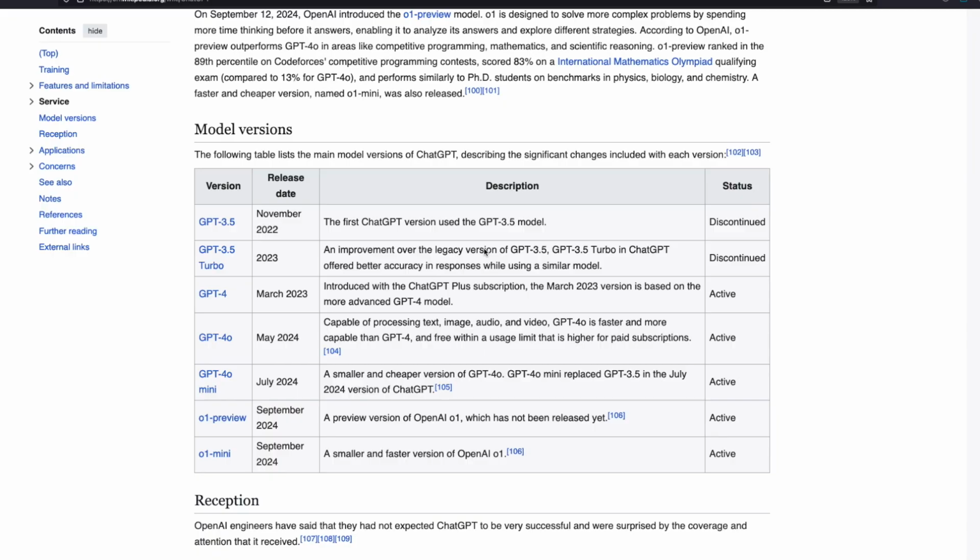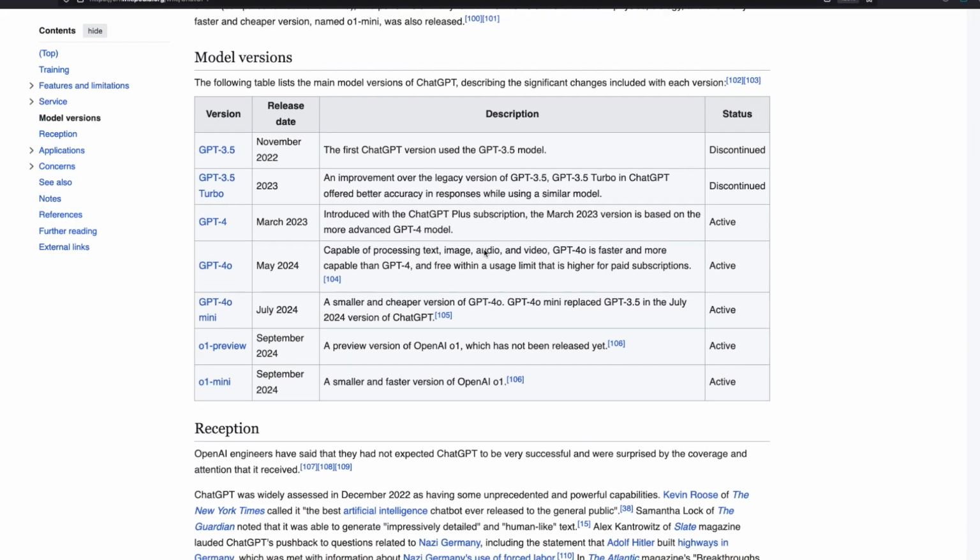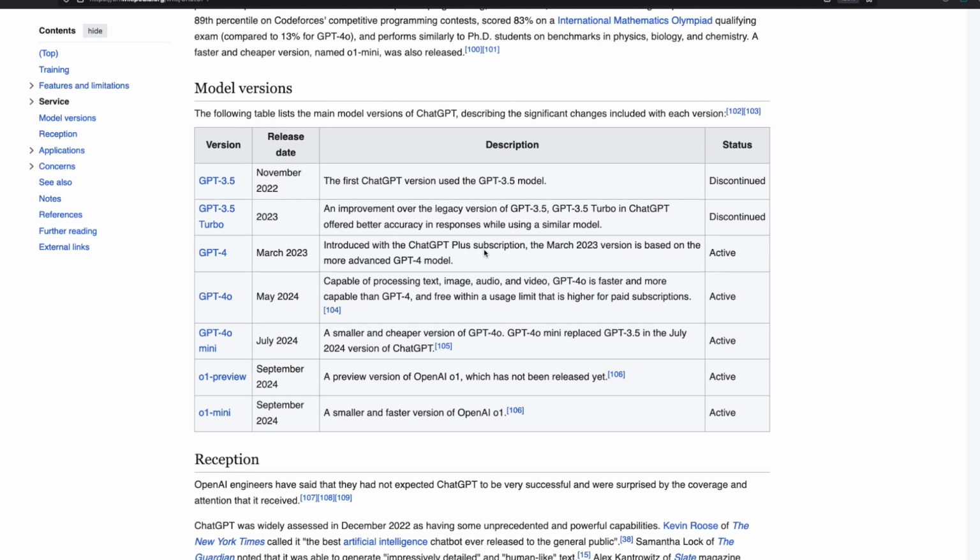OpenAI released ChatGPT 3.5 only at the end of 2022, and if we look at the progress of AI and large language models, I think it is growing substantially. So my understanding is AI and large language models are not going to replace software engineers, but the way we build software is going to change significantly.